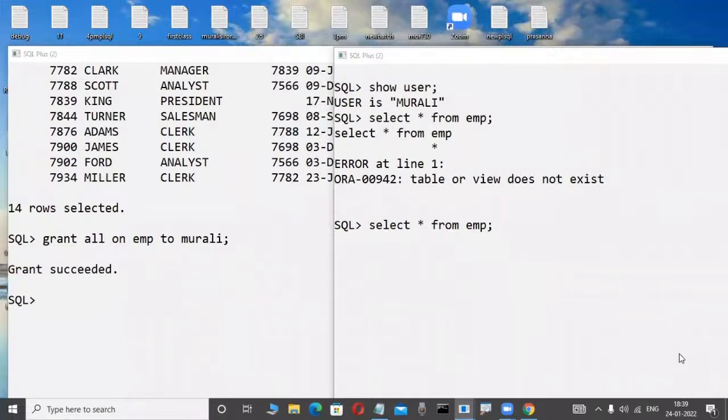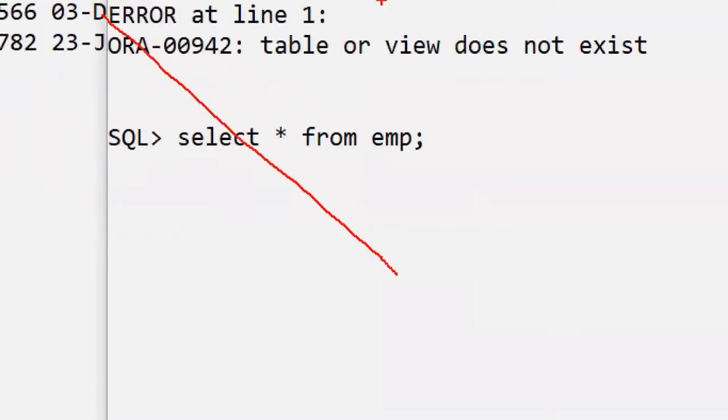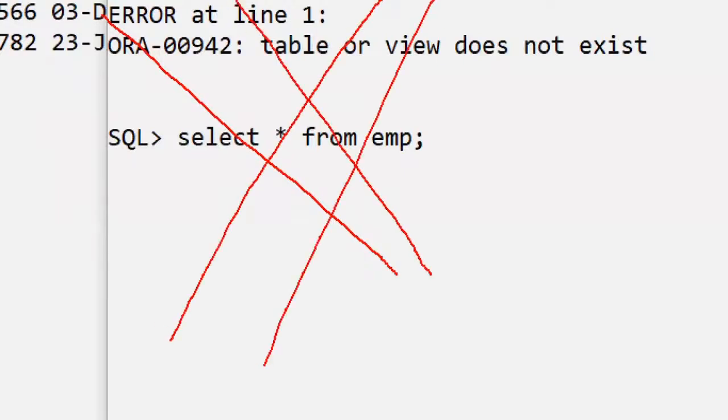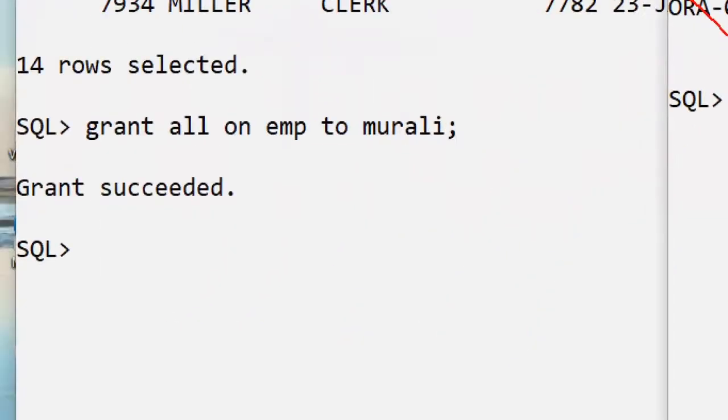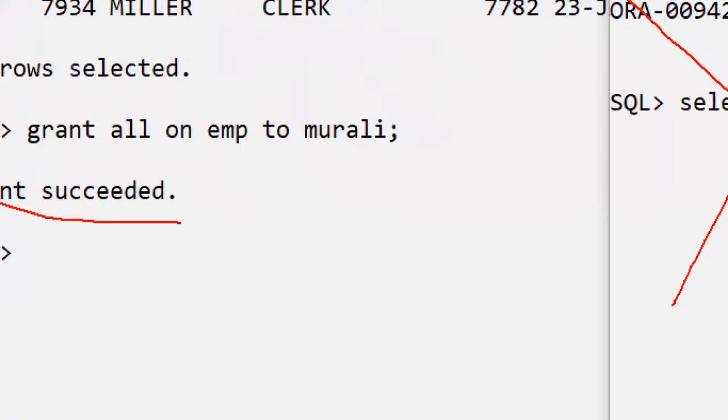Oh, nothing is there. Grant is succeeded. Then it is possible, we are thinking. You are also telling like that only. I am also thinking like that. But it is impossible. That is the beauty of the relational data model. Here grant is succeeded. Now, why is it not possible?